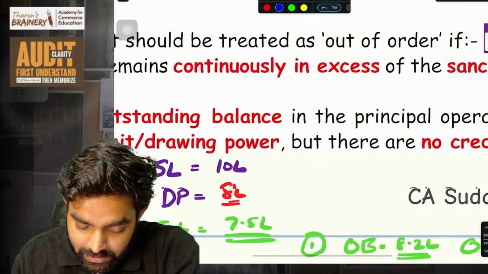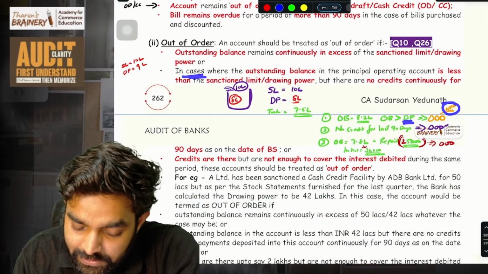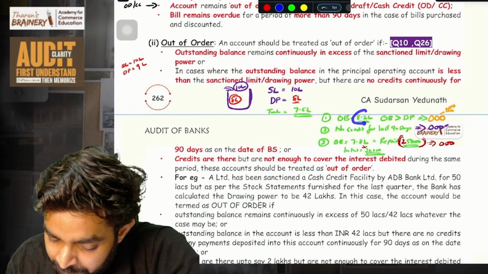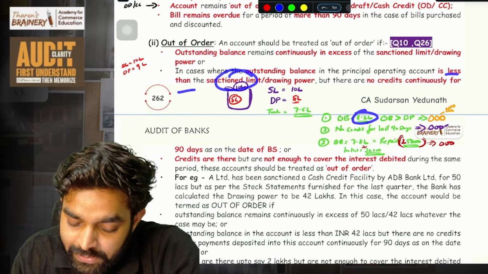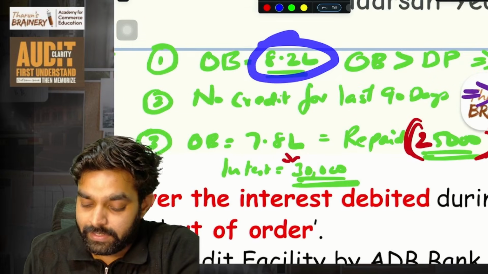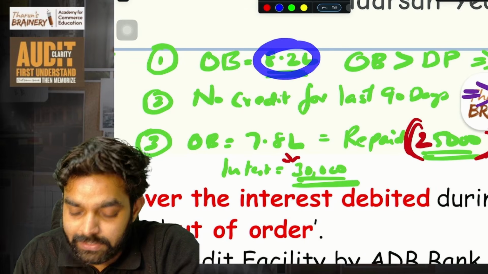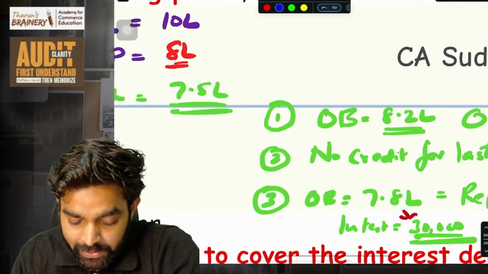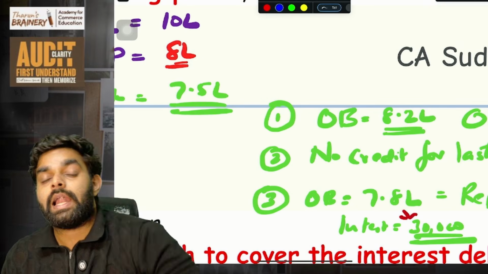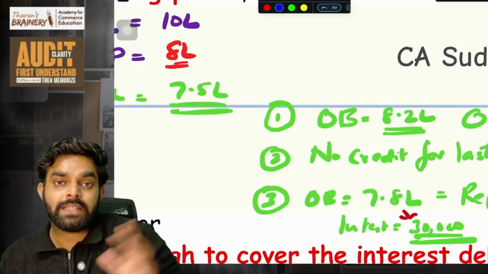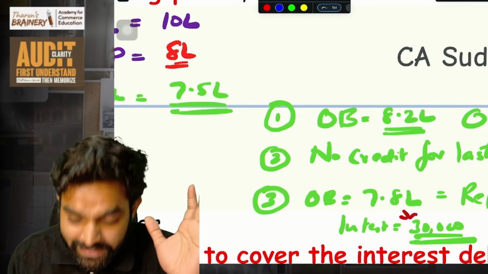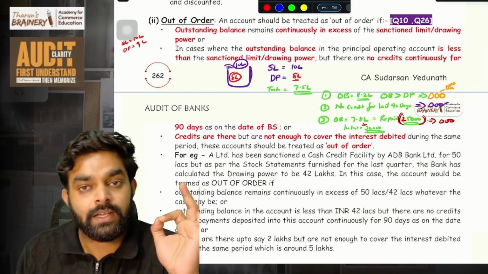Second case: the outstanding balance in the principal operating account is less than the sanctioned limit or drawing power, but there are no credits continuously for 90 days. Imagine the balance is only 7.8 lakhs, so it is less than the limit too. But for the last 90 days, no credit or receipt has been received from the loan given. No EMI, no interest, no principal, nothing is received. Then we call it out of order.